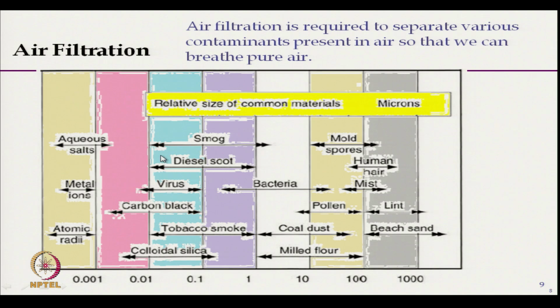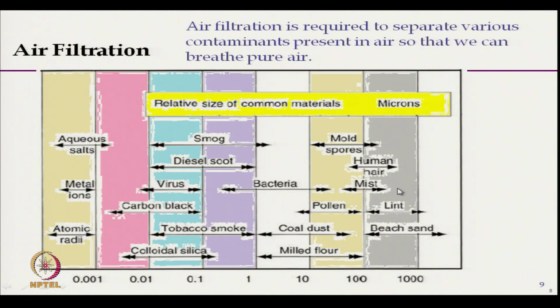We see smog, the particle size is from 0.01 to 1 micron, carbon black is from 0.001 to say 0.1 micron, and bacteria are within the range of say 1 micron, and it can go up to 10 microns.